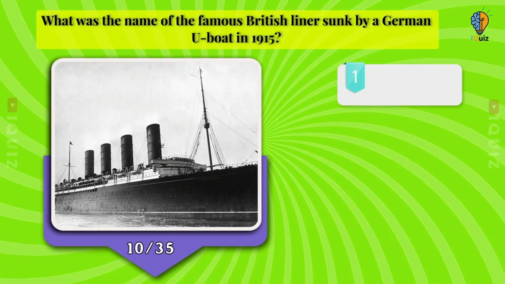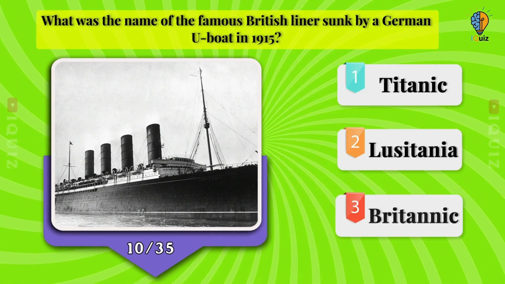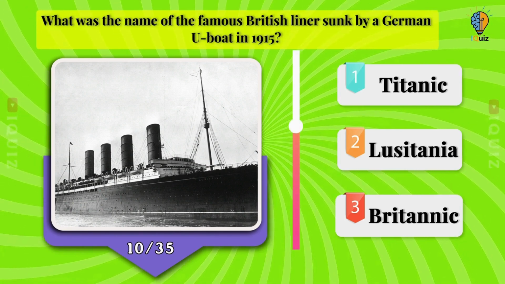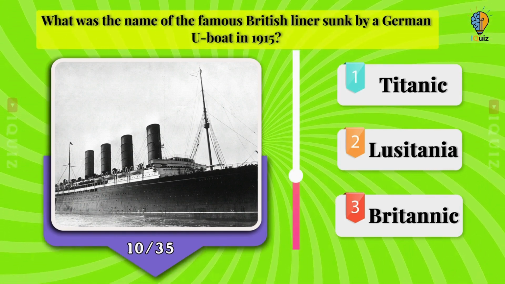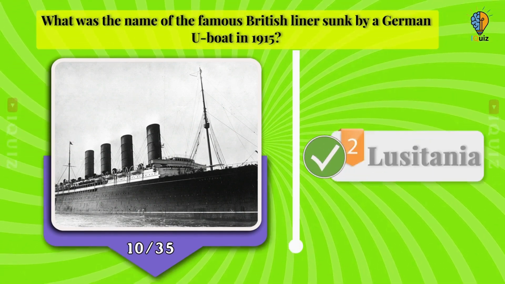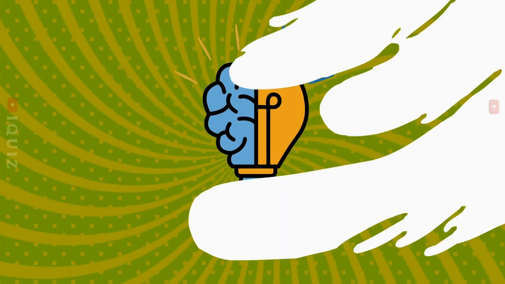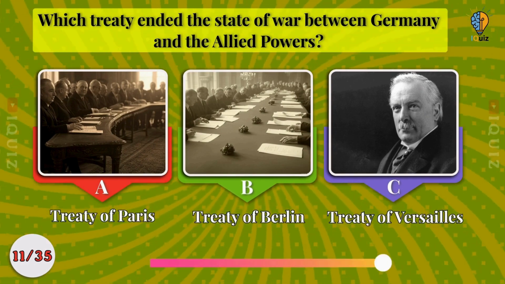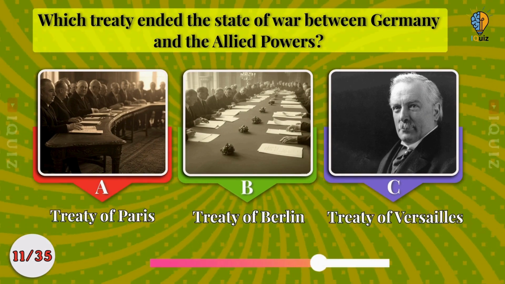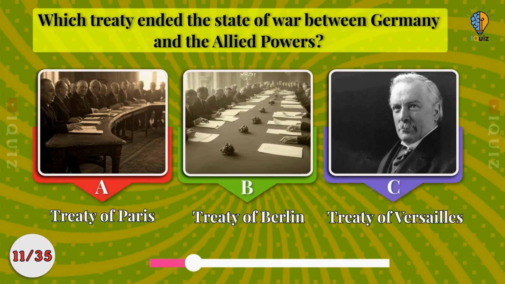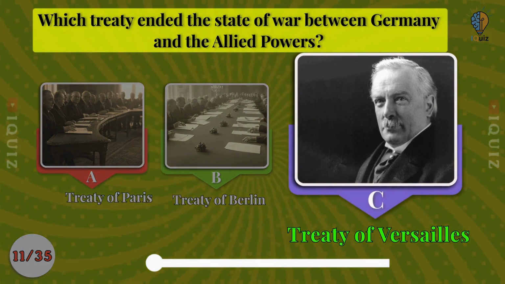What was the name of the famous British liner sunk by a German U-boat in 1915? Titanic, Lusitania, or Britannic? Lusitania. Which treaty ended the state of war between Germany and the Allied powers? Treaty of Paris, Treaty of Berlin, or Treaty of Versailles? Do you know the answer? Not that hard. Treaty of Versailles.